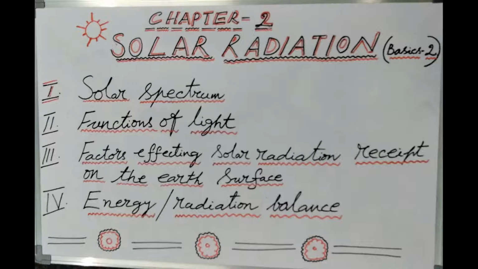Now, this is in short about the solar spectrum and the percentage of energy, the wavelength in microns for UV, light or PAR, and the third part, the infrared part, which has thermal energy characteristics. Now, let us go to the functions of light. The 0.4 to 0.7 microns of the solar spectrum is known as light.